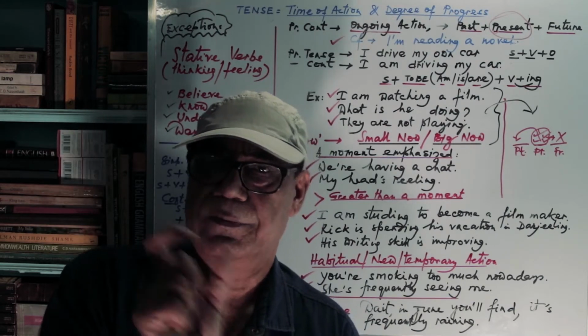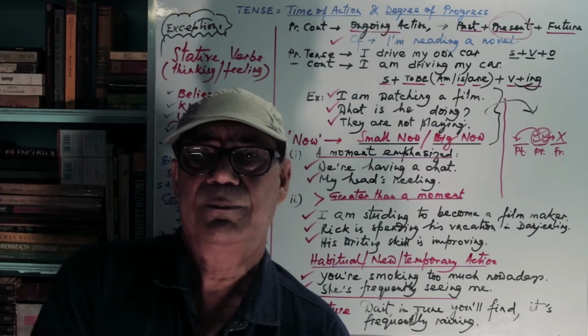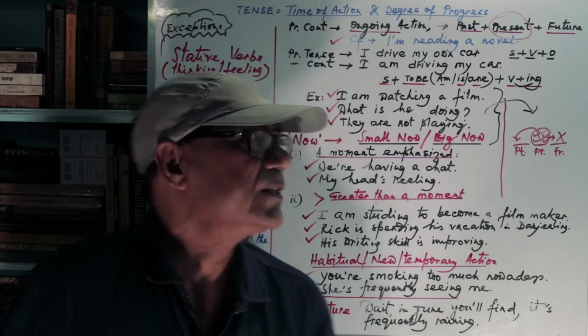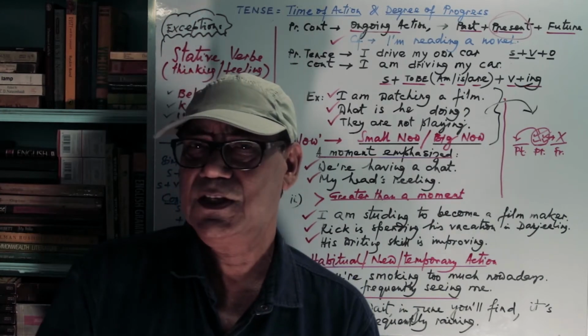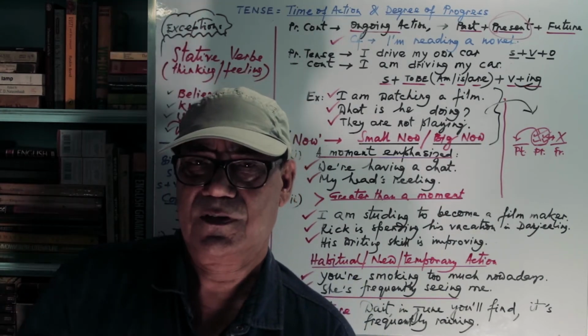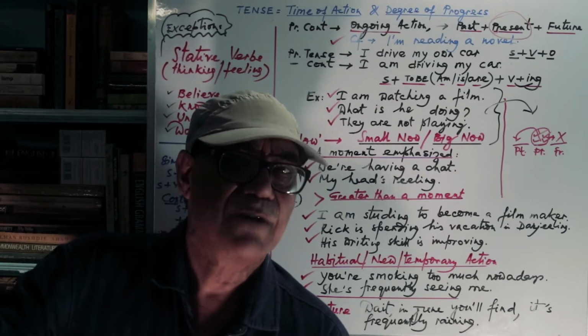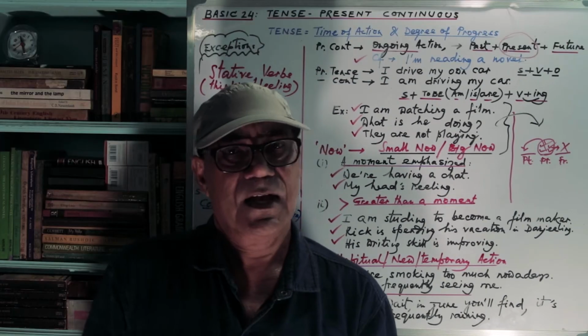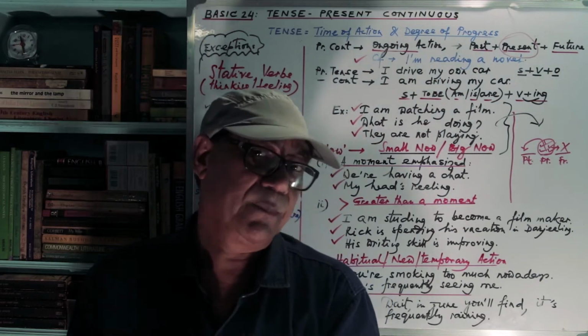We should compare it with the present indefinite or simple present tense. When I say, for example, I drive my car, this is simple present tense. In present continuous it becomes, I am driving my car. I drive my car and I am driving my car.